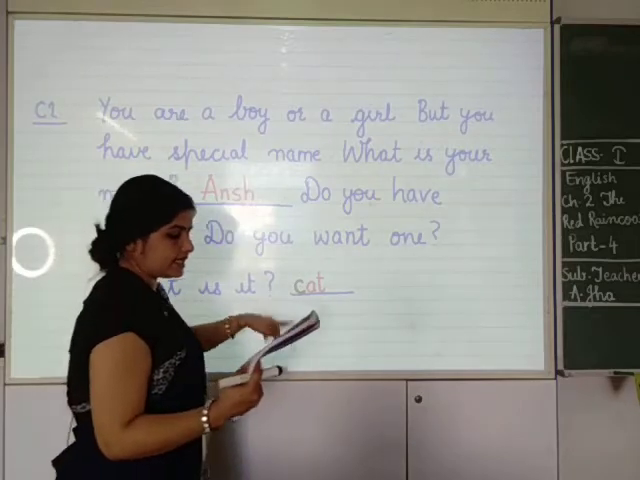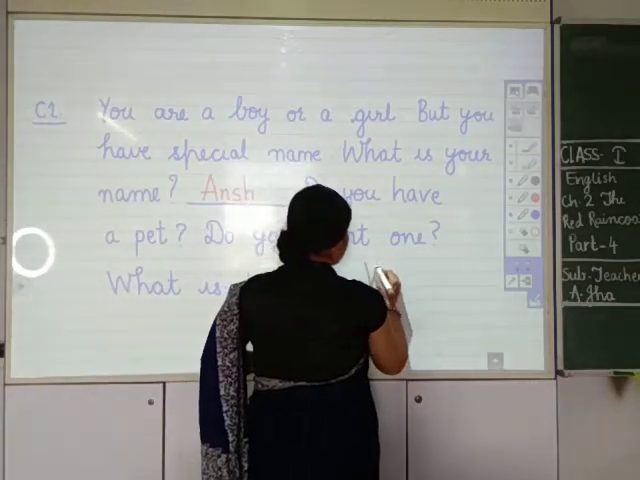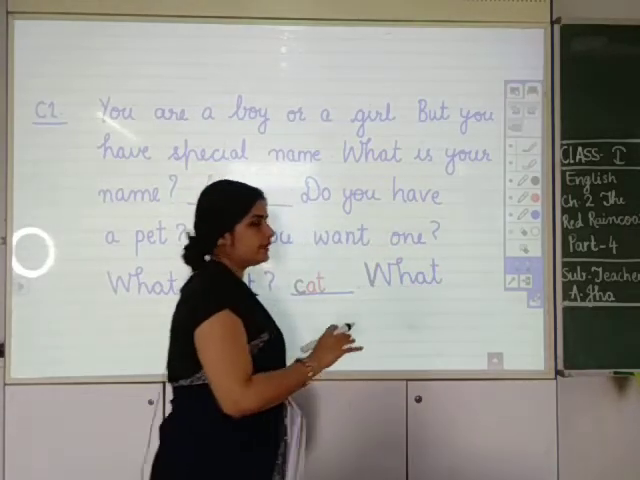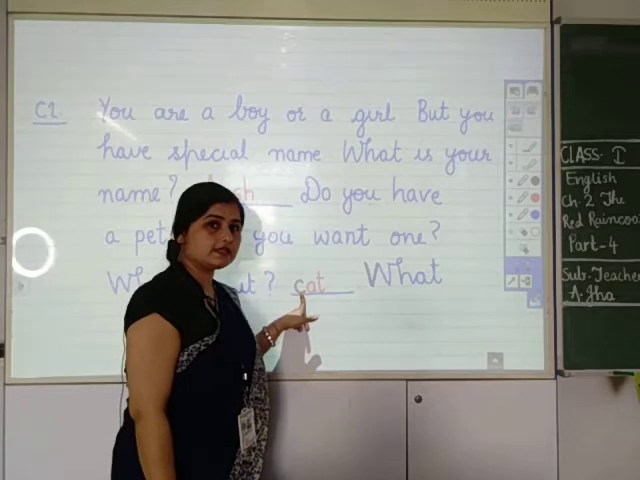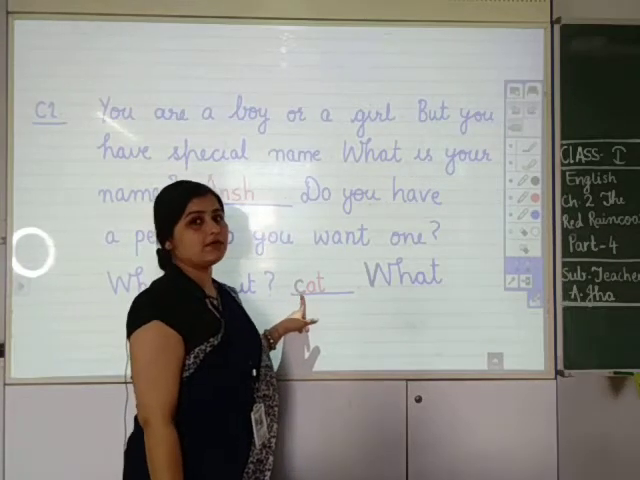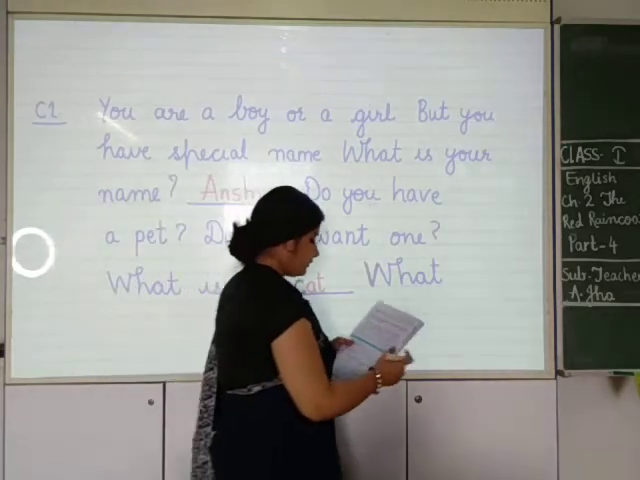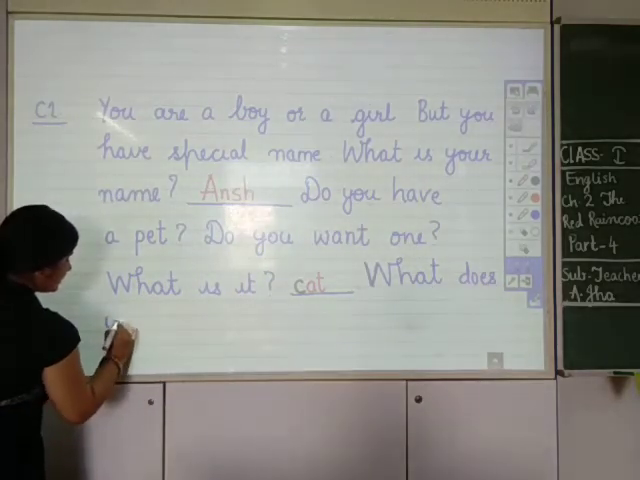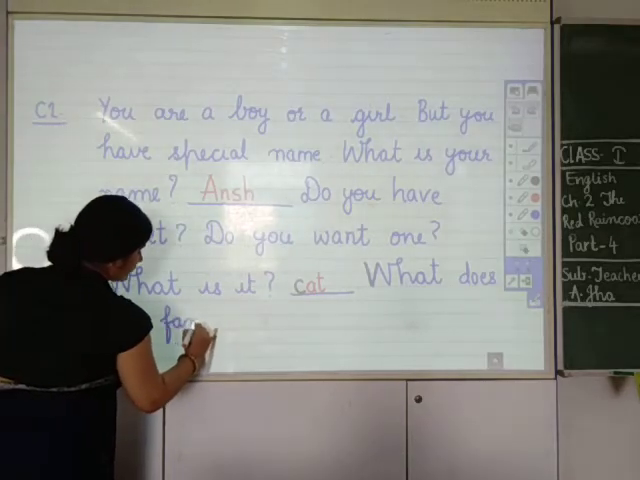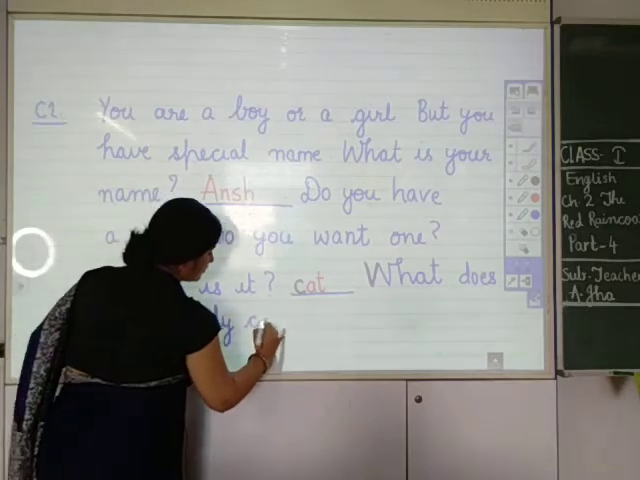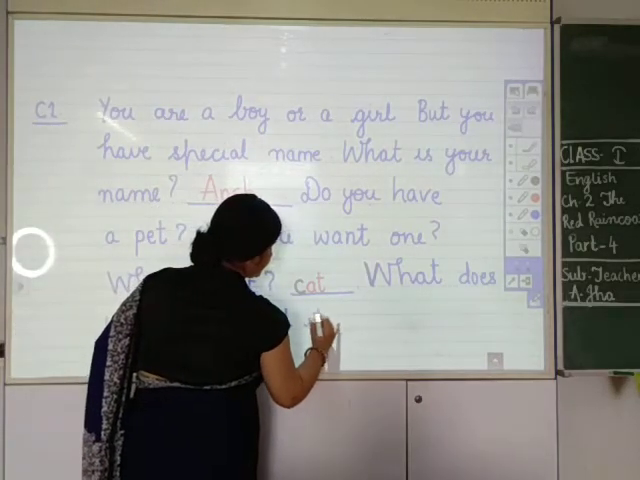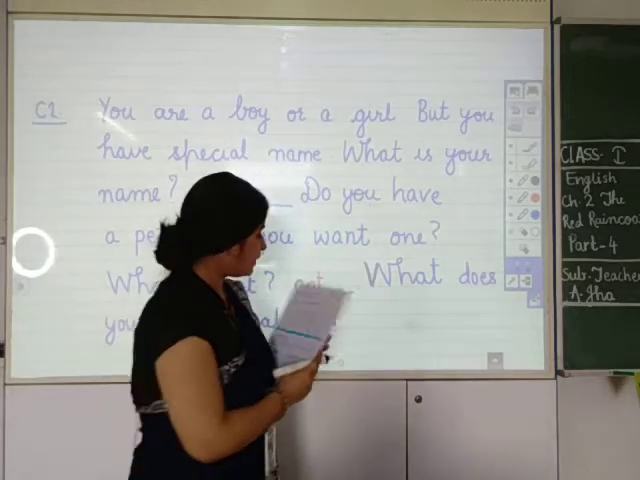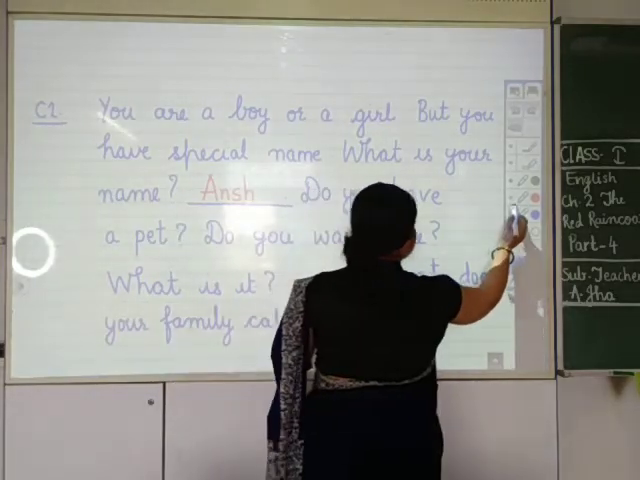Okay, so Ansh, the second one is cat. What does your family call it? आपकी फैमिली इसे किस नाम से बुलाती है? So I have told you that if there is any common thing it starts with a small letter. लेकिन अगर इसी cat का नाम होगा तो वो capital letter से होगा. What does your family call it? या फिर आपकी बिल्ली का नाम क्या है? So every time when there is a name, the first letter is always capital.